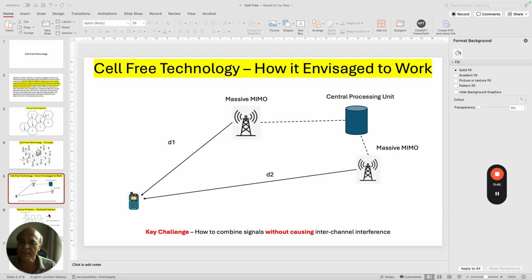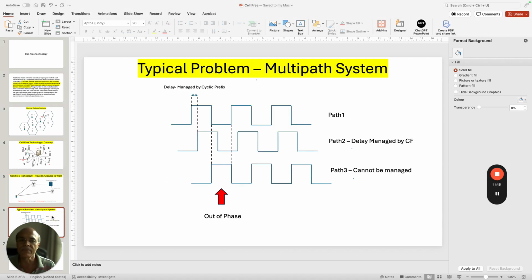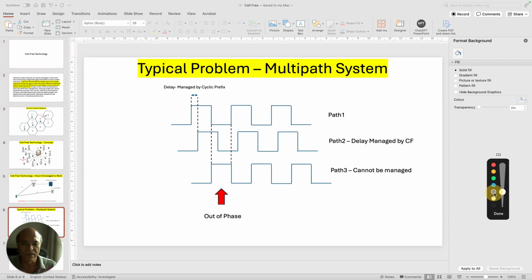Now what are the typical challenges and problems that we face in a multi-path system, which is explained in this particular slide. I will not go into very complex detail about how coding is done, and subcarrier, carrier, orthogonal system. Those I am not going to talk about because it is going to confuse the whole issue. So let's make it very simple.